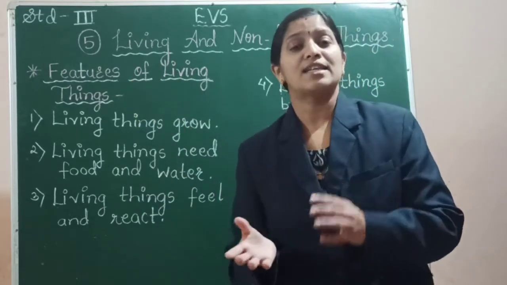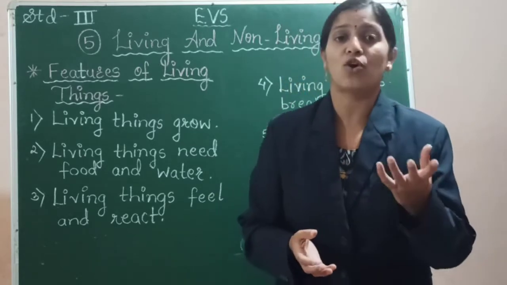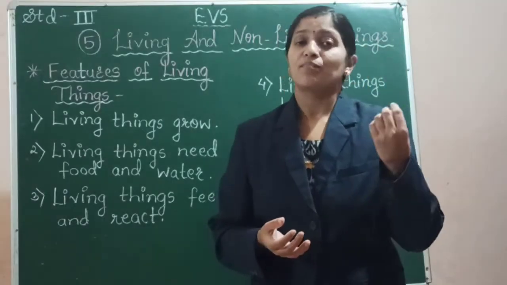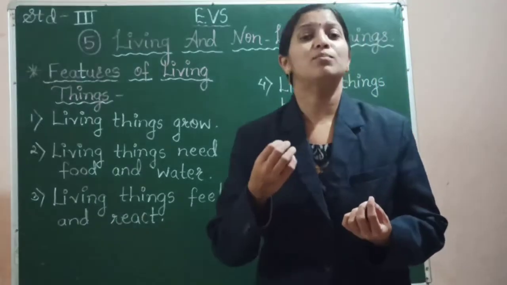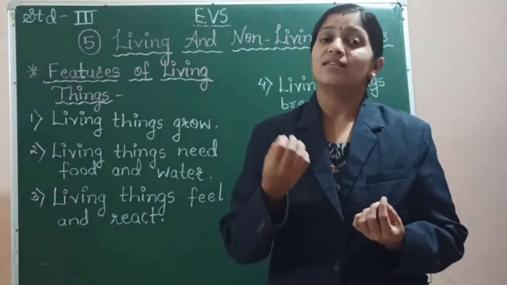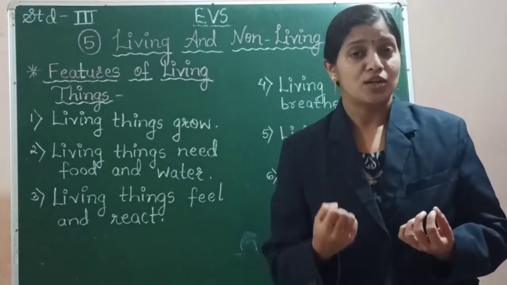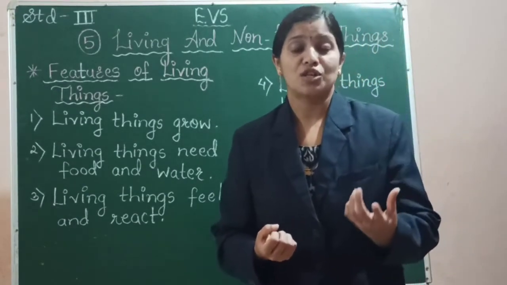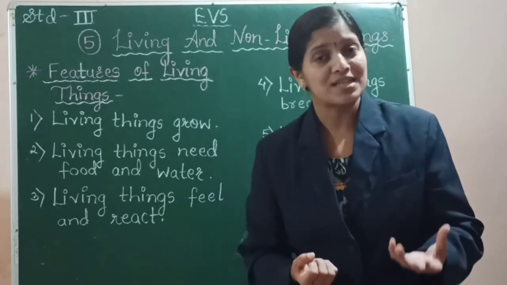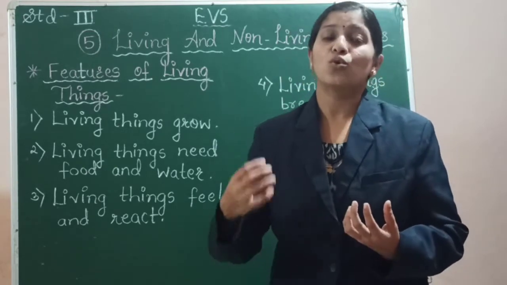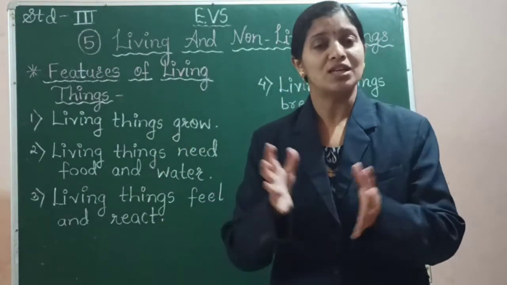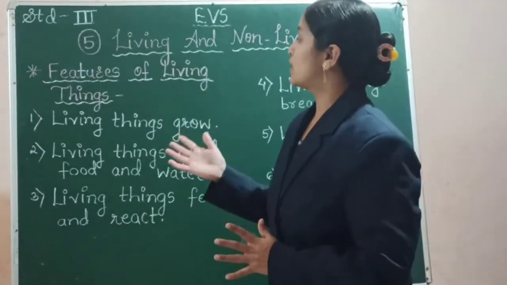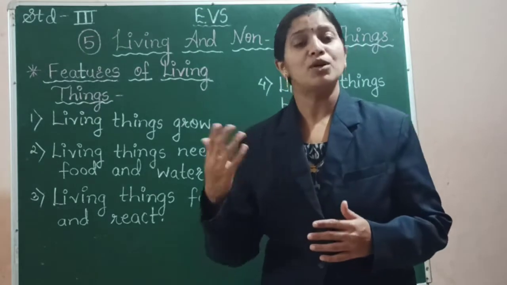Similarly, if we take the example of a small seed of any plant, when the seed is put into the soil and is given proper water and proper nutrition, the seed germinates. It grows into a small sapling. Then slowly it keeps growing until it becomes a huge tree. So we come to know that living things keep growing.